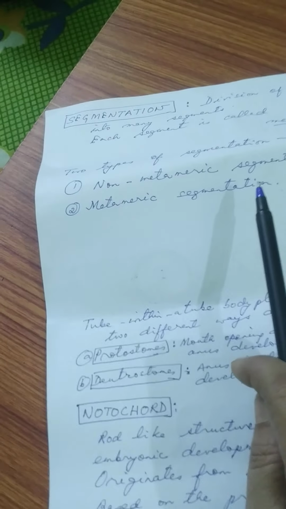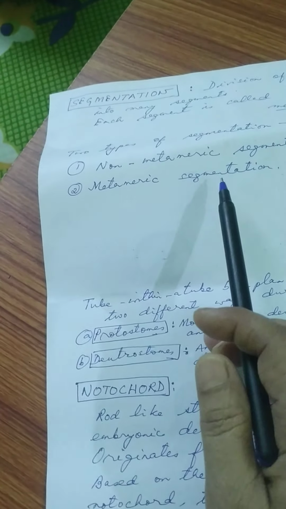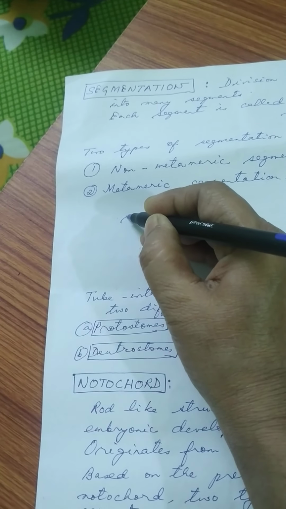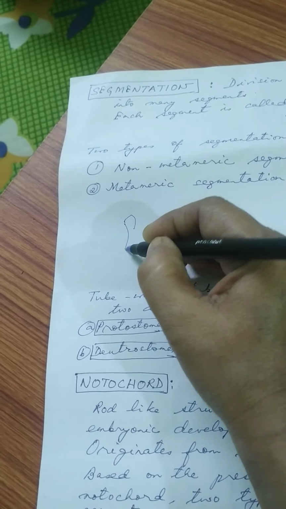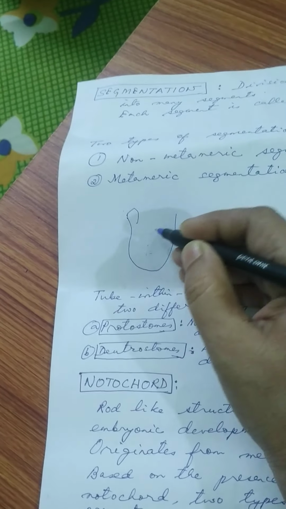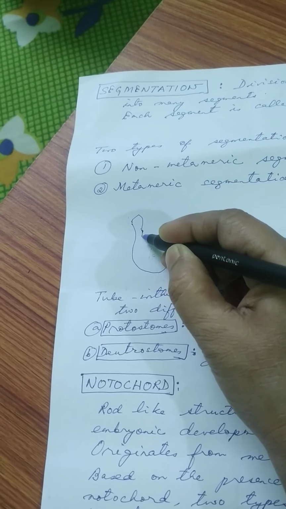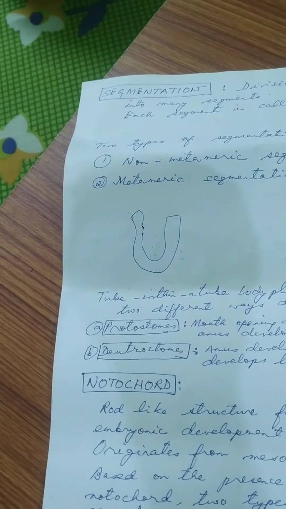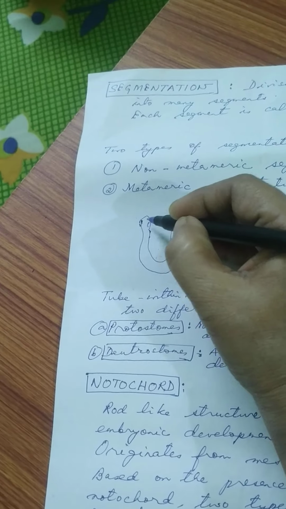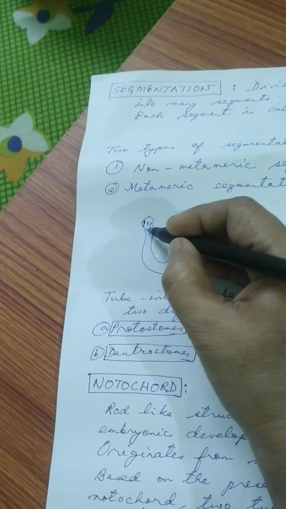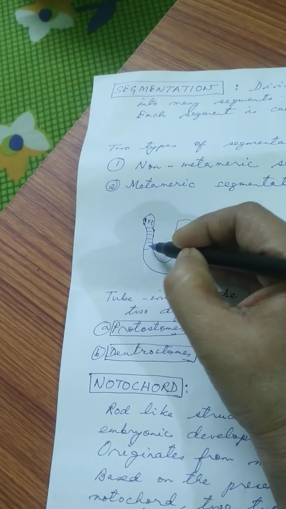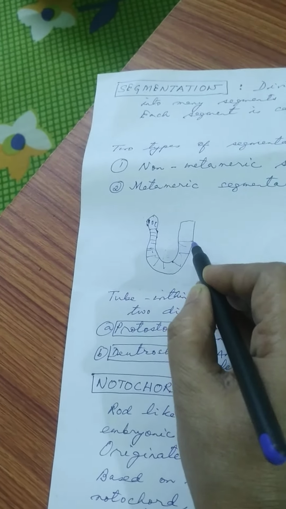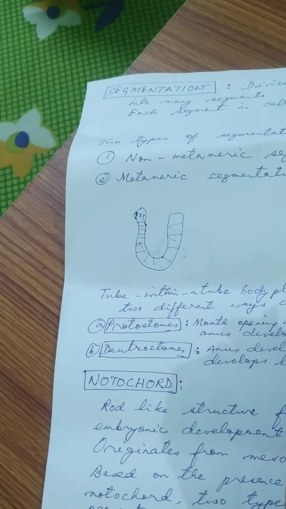Okay. Now what is non-metameric segmentation? So I am drawing a tapeworm. Look at the structure of the tapeworm. This constitutes the head, and these are the segments that are present.